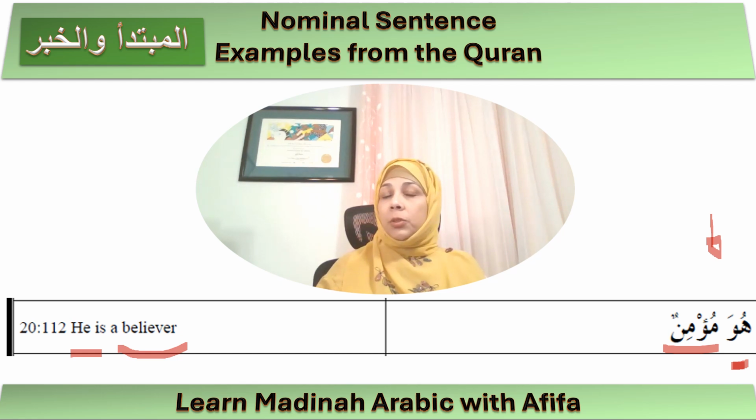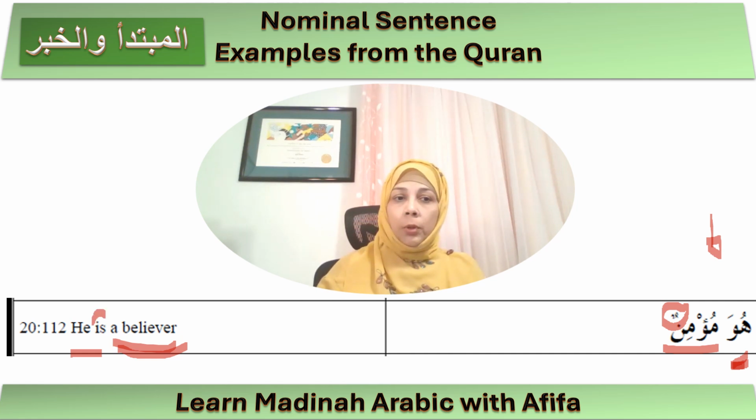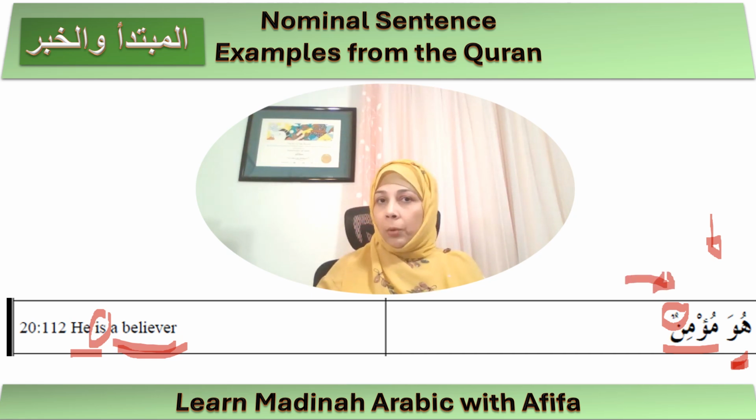Now let's observe the characteristics that we talked about. That mubtada is usually definite, and it is because it is a pronoun. And we said the khabar is mostly indefinite. And notice here with the tanween at the end, it is indefinite. The translation is a believer. And also please observe that when you translate into English, as we have seen before, you put the "is" in the translation, which is not there in Arabic. Okay, huwa mu'minun. He is a believer.